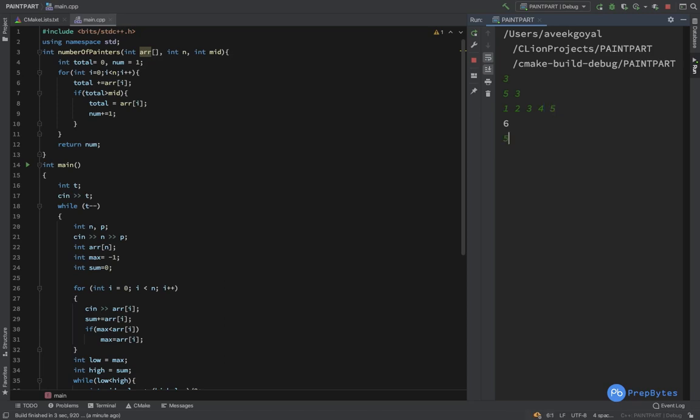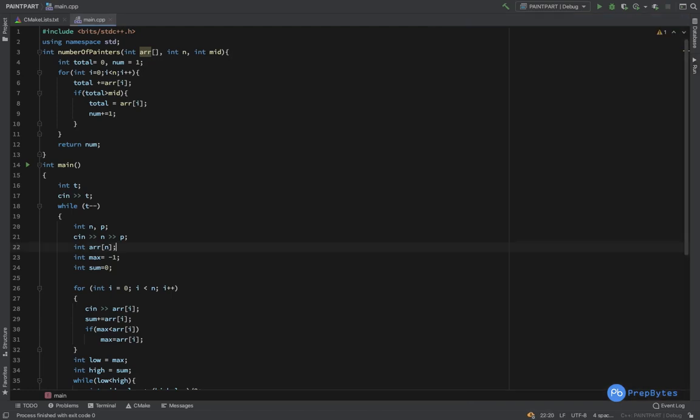Okay, and then the example which we took while understanding this particular question. So let's say we have 9 6 7 10 and 5. So here the answer is coming out to be 15. And if we already have everything, or the required number of painters are greater, in that case the maximum element is my answer. So this is the implementation. Thank you.